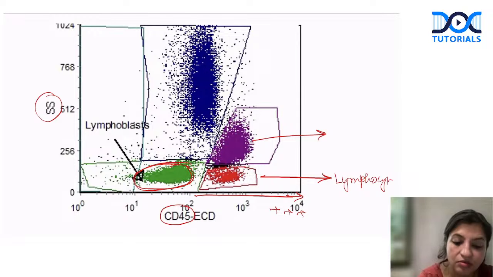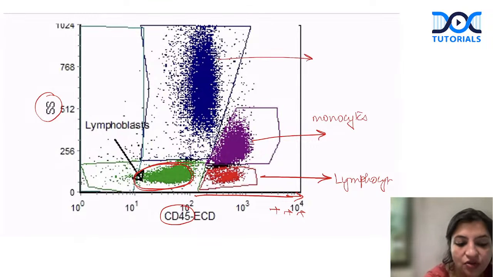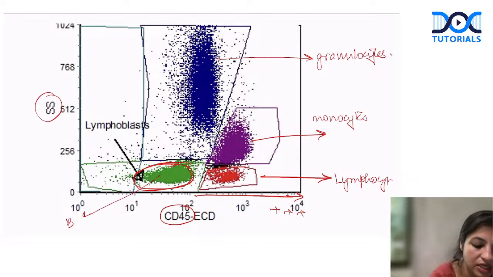These pink cells, which have a little higher side scatter and are CD45 positive, they are monocytes. And with excessive granularity and CD45 positive, these are your granulocytes. Okay, so these are your blast gate. This is where the blasts are, that is the CD45 dim area. Okay, so that is what you have to remember. That's a normal flow plot which everybody should be very clear with.